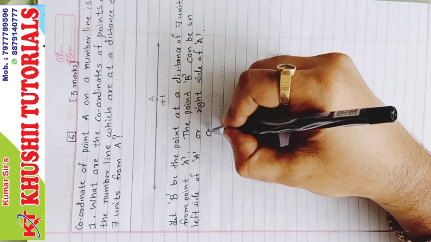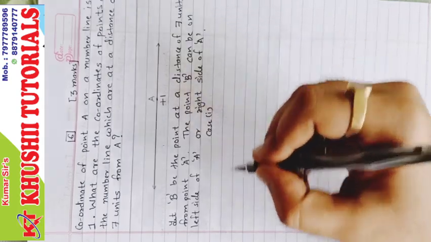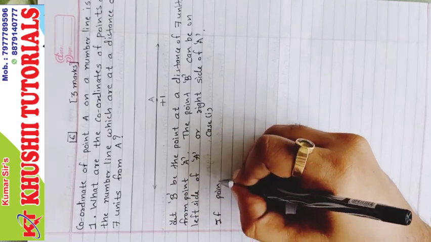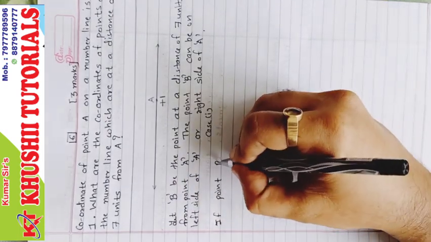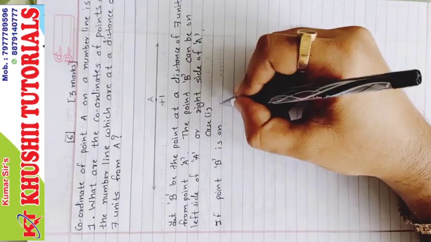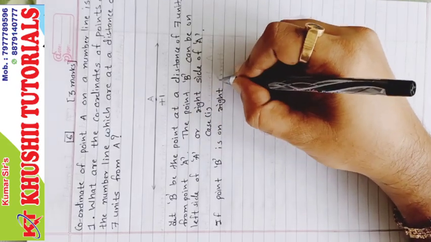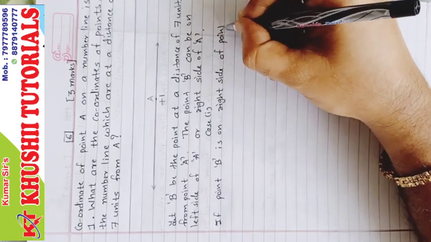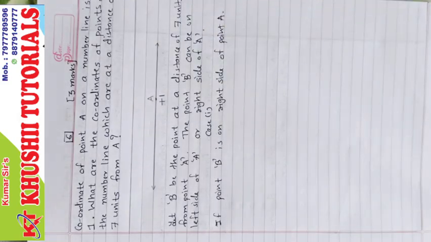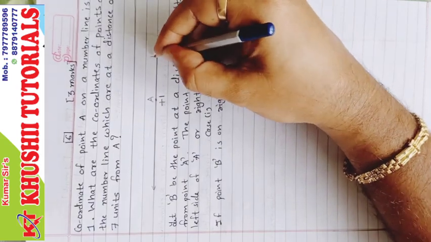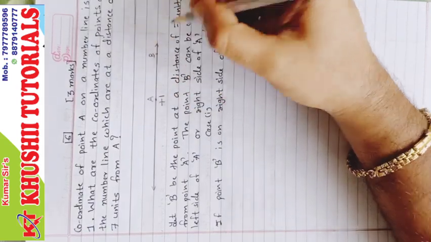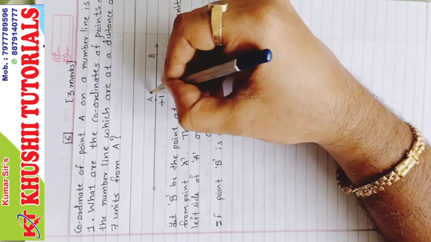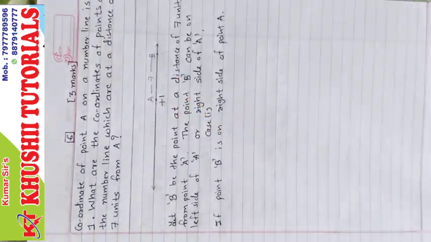So now there will be two cases. Case 1: if point B is on the right side of point A. I'll take the right side first. So I'll assume point B is here, on the right side of point A. The distance is given as 7 units. A to B is 7 units.